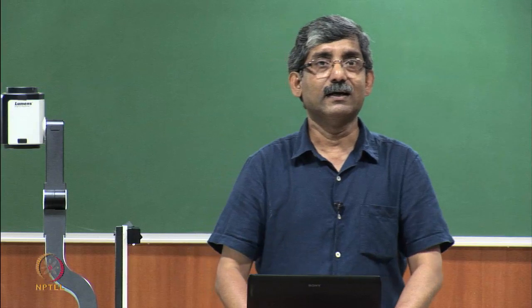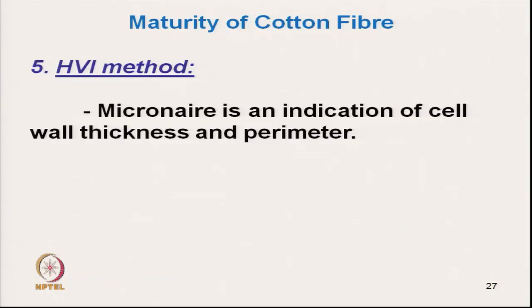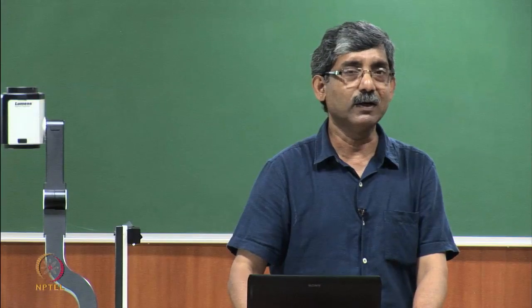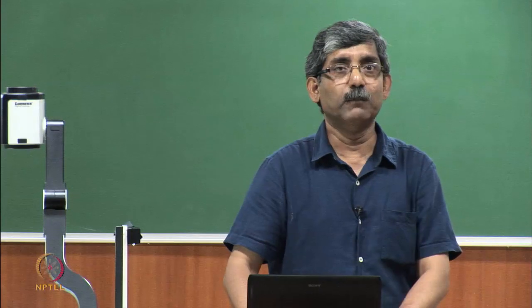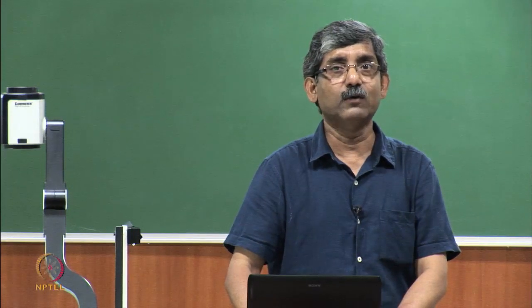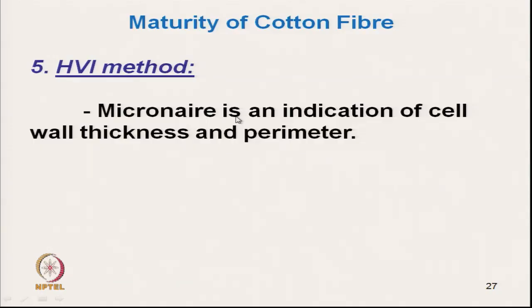Next is used in the HVI method, the high volume instrument. In the high volume instrument, basically the micronaire value is measured. Micronaire is an indicator of cell wall thickening and air permeability. So, in HVI we use the normal air flow method to directly measure the micronaire.